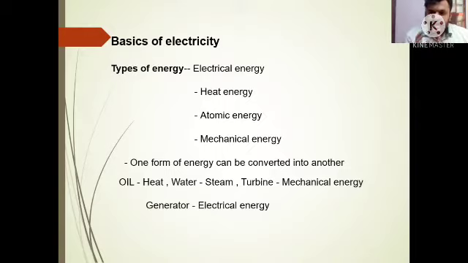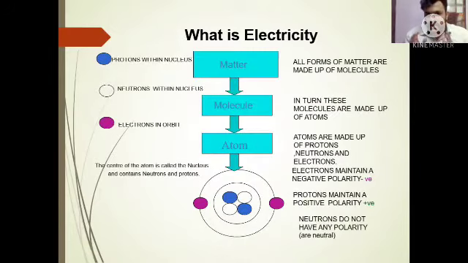Okay, let's take an example. We are heating water with the help of an oil, say kerosene. When this water gets heated, energy transfer takes place, and the water becomes steam. We pass this steam into the turbine, and when the turbine rotates, we get mechanical energy. This mechanical energy is given to the generator. As the generator rotates, we get electrical energy. Like that, energy can be converted from one form to another. It's an example.